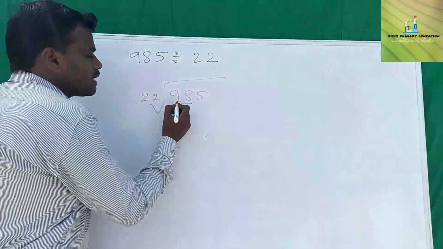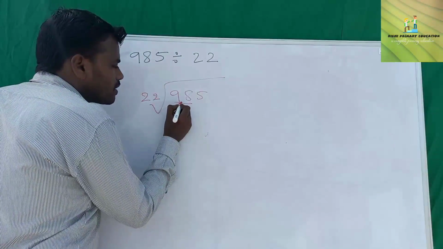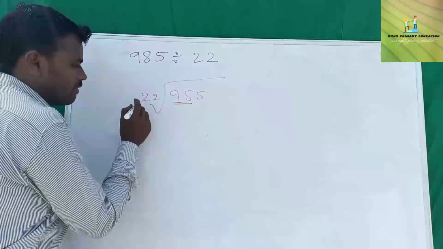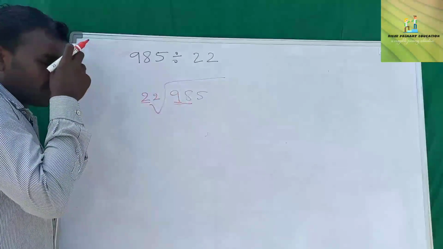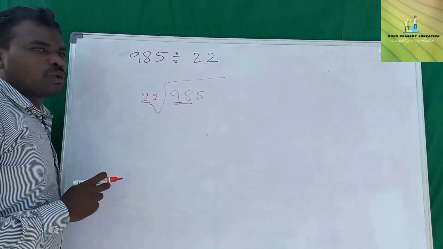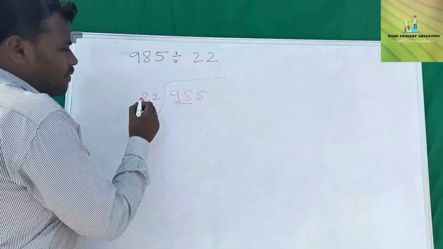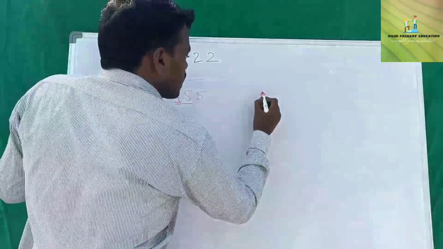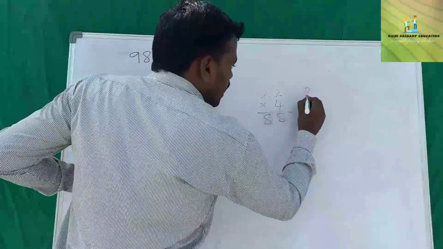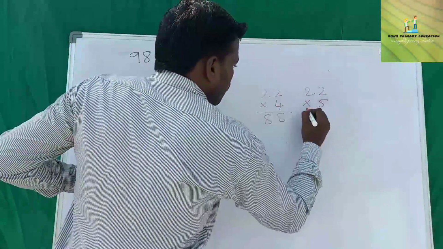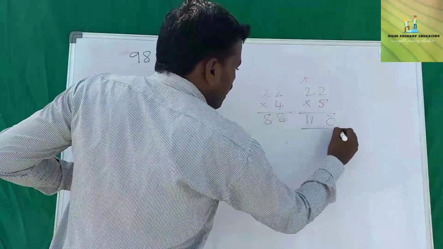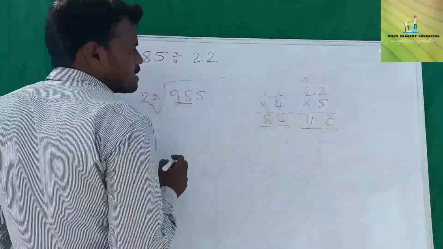So simply check. First, the first digit is 9. In 98, here we have 9, here we have 2. In the 2 table, where is 9? There is no 9, and the nearest number to 9 is 8, 2 fours are 8. That's why we check 22 into 4, which is equal to 88. Let's check 22 into 5 is 110.